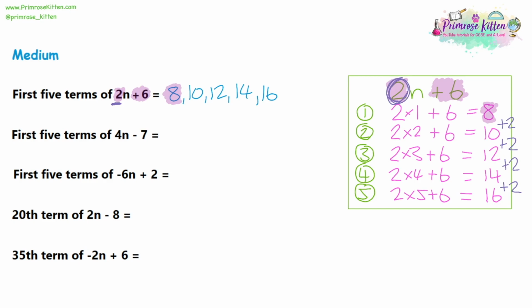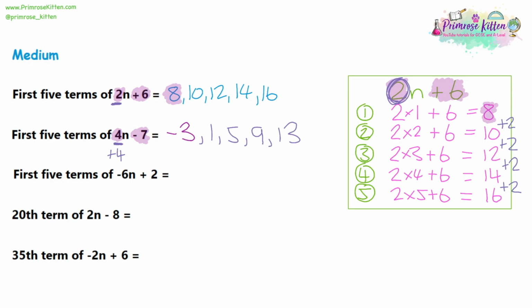So firstly, we've got numbers in the sequence. We've got a 4, and we've got a take away 7. So 4 take away 7 is negative 3. And that will be the first term of the sequence. The next thing we're going to look at is that there is a 4 on the n. So this is going to be a plus 4 sequence. So negative 3 plus 4 is 1. 1 plus 4 is 5, 5 plus 4 is 9, and 9 plus 4 is 13.